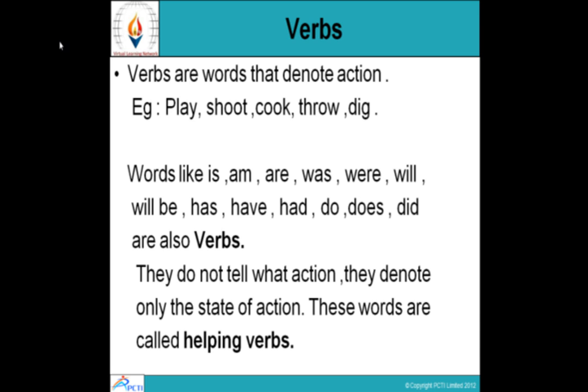These words are called helping verbs. So, is, am, are, was, were, will be, has, have, had, do, does, did. These are helping verbs. They assist the main verb. They help the main verbs. They are also called auxiliary verbs in grammar.